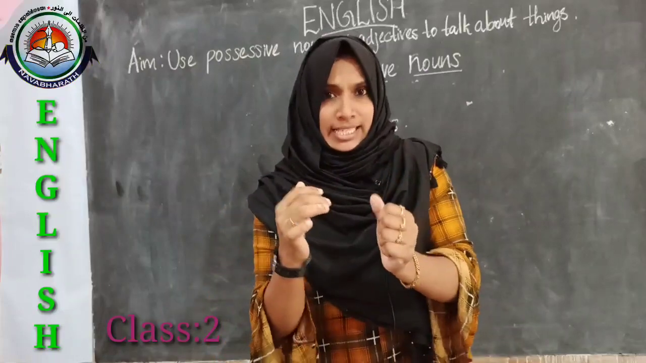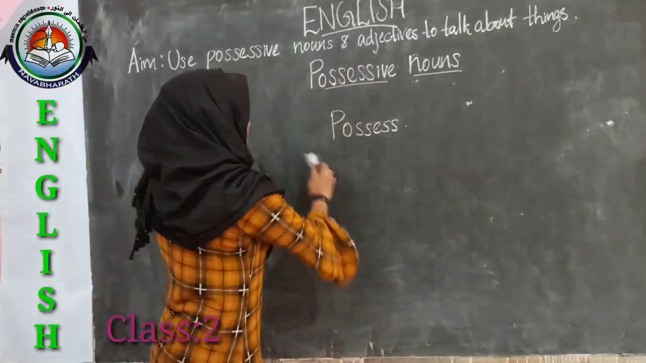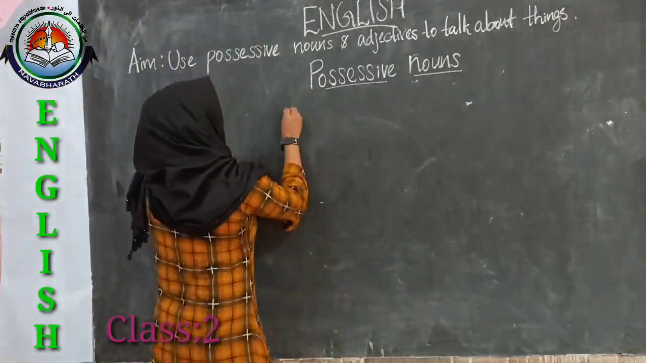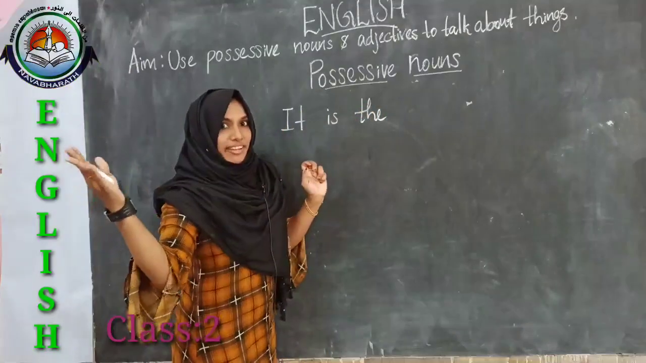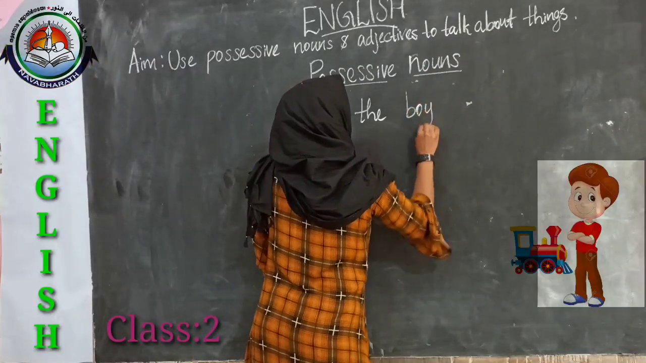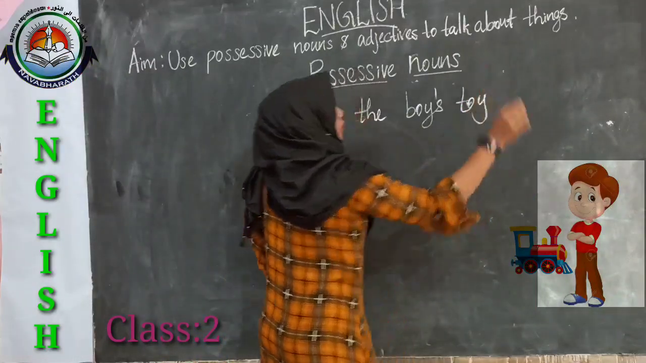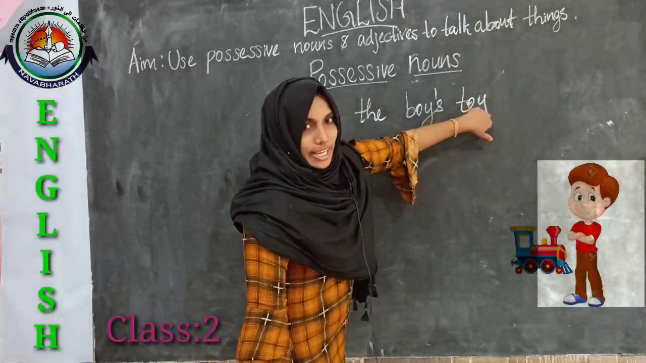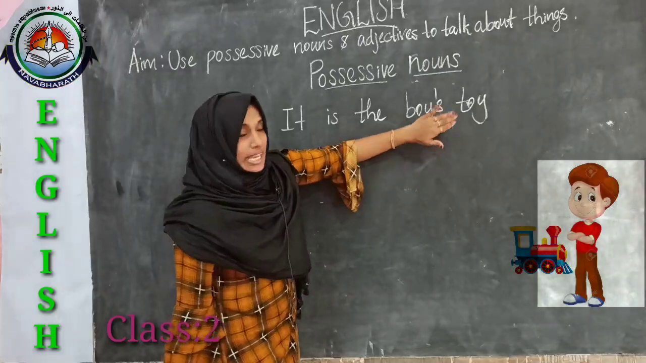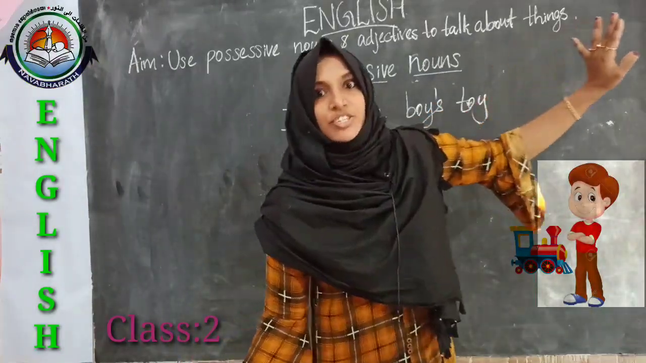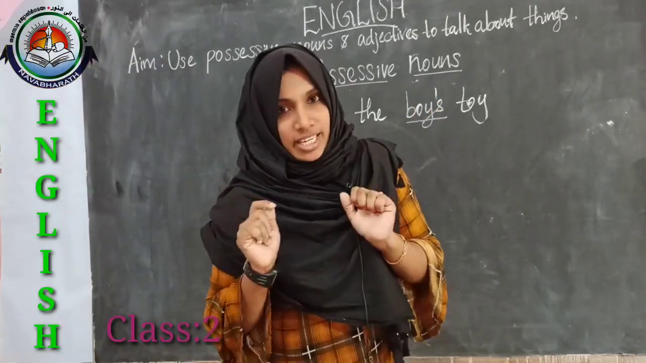If I say to you that a toy belongs to a boy, we can say, whose toy is it? It is the boy's toy. So here this toy belongs to this boy. That means the boy is the owner of this toy. So here this boy is a possessive noun.